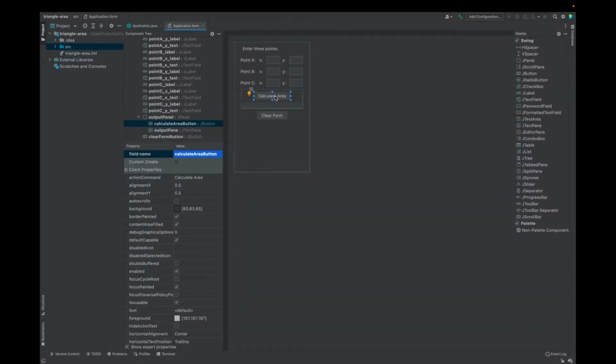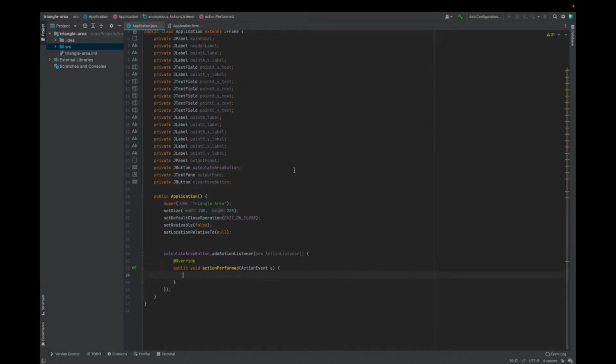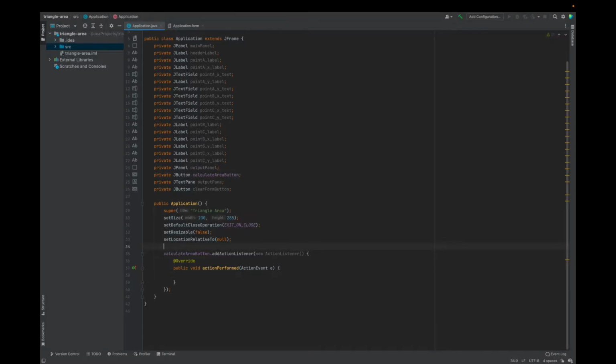To add a listener, so that it adds functionality, I can go to that button, right-click, create listener. And what I want is an action listener because the action I'm listening for is someone clicking on this button. Click OK. And so that will automatically, in application.java, create a listener for the button. As you can see, it says calculateAreaButton.addActionListener, new ActionListener, public void actionPerformed.